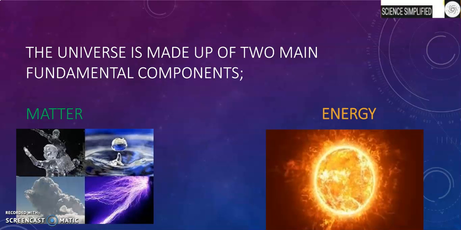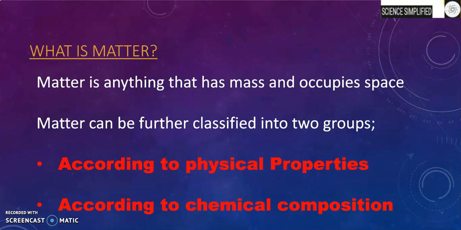The universe is made up of two main fundamental components, matter and energy. What is matter? Matter is anything that has mass and occupies space. Matter can be further classified into two groups. They can be classified according to the physical properties and according to their chemical composition.